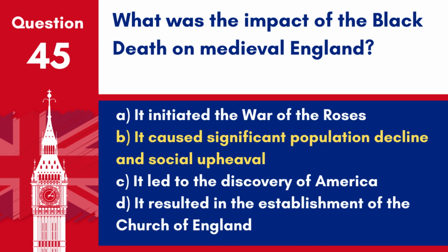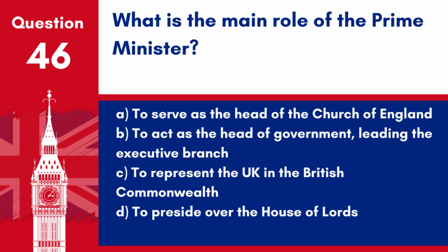Answer B. It caused significant population decline and social upheaval. The Black Death, a devastating global epidemic of bubonic plague that struck Europe and Asia in the mid-1300s, led to a massive population decline and significant social changes in medieval England. Question 46. What is the main role of the Prime Minister?